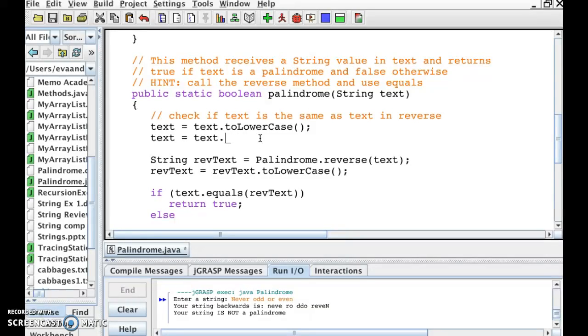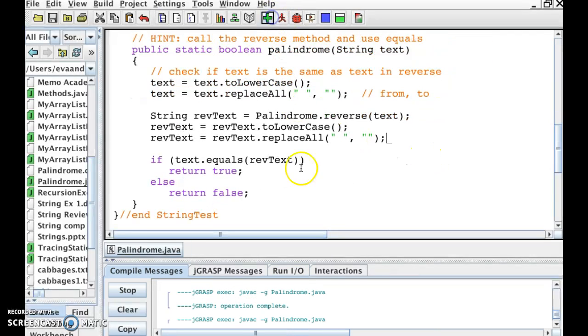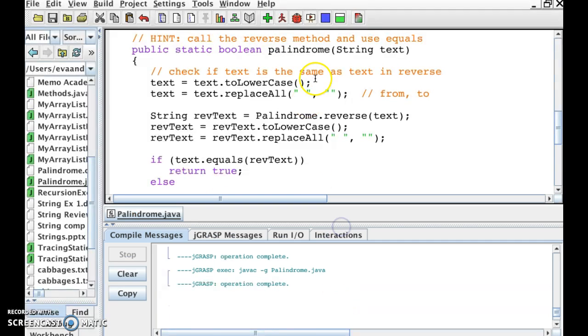Oh, not split, sorry, replace. I'm going to use replaceAll, and I want to replace all the spaces in the string with quote, quote, meaning nothing. So you know replaceAll, but this is kind of the from, comma, to in there. So change everything from this in the string to this. Similarly, I want to do the same with that revText, equals itself, but replaceAll quote space quote with quote quote. Okay, and that is it, hopefully, if I've done it right.